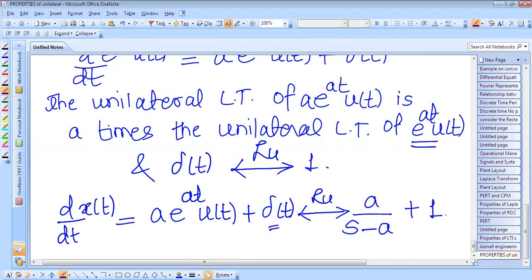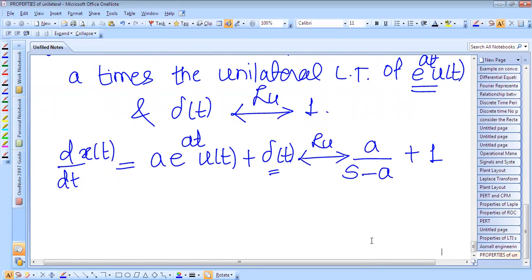It is 1. Therefore, if you solve this further, you will get s over s minus a.